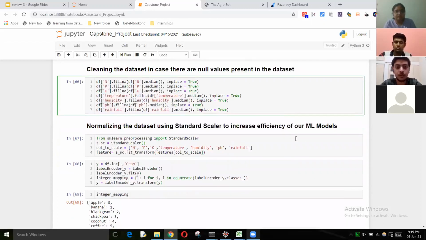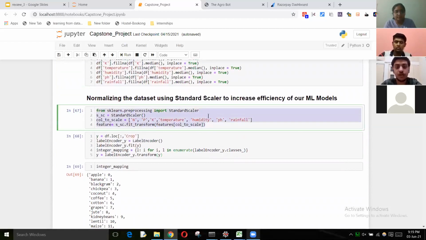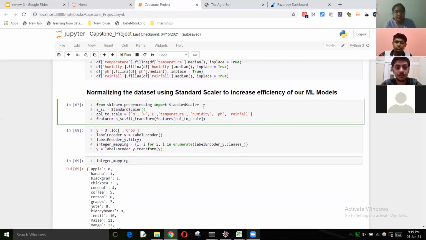Moving on, we go to the standard scaler, which is used for normalizing the dataset to increase the efficiency of a model. Standard scaler is basically a way in which the data points have their mean subtracted and are set to unit variance. This is done to achieve much more uniformity in the dataset.